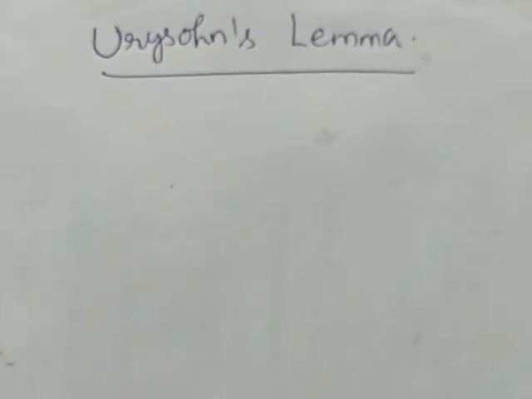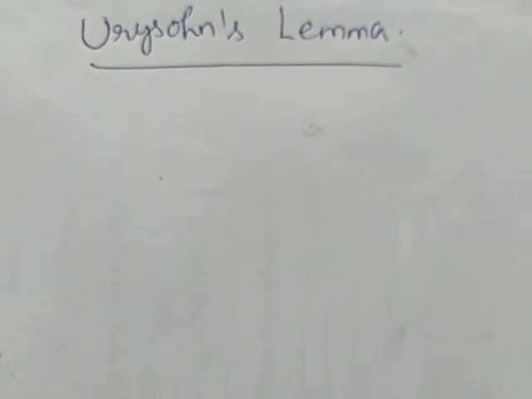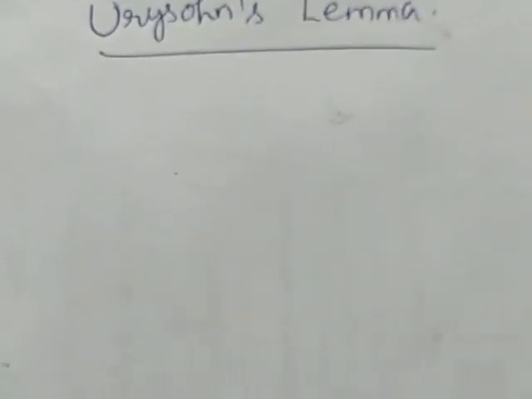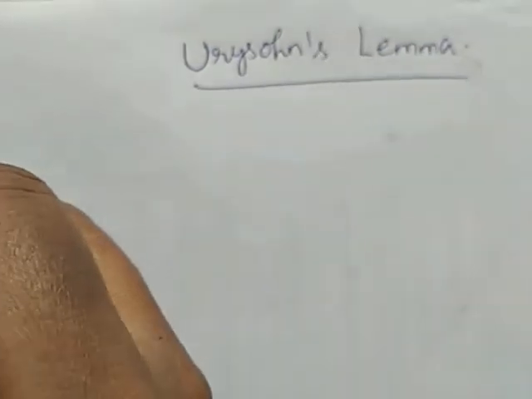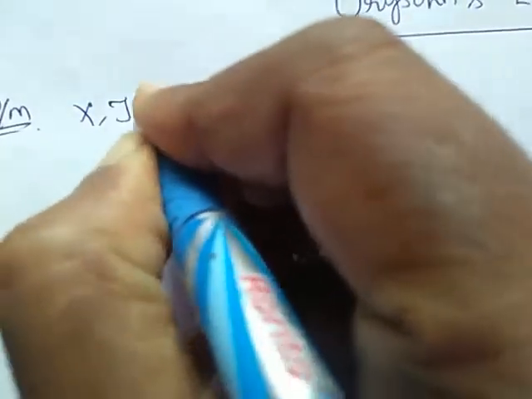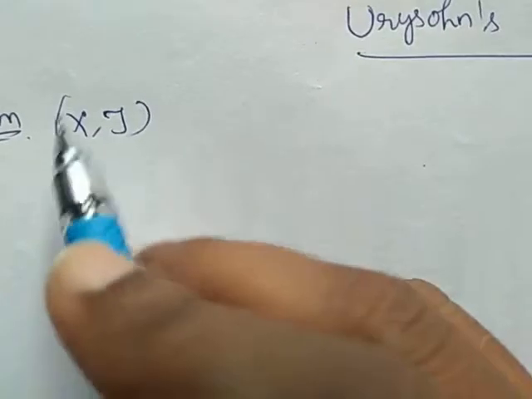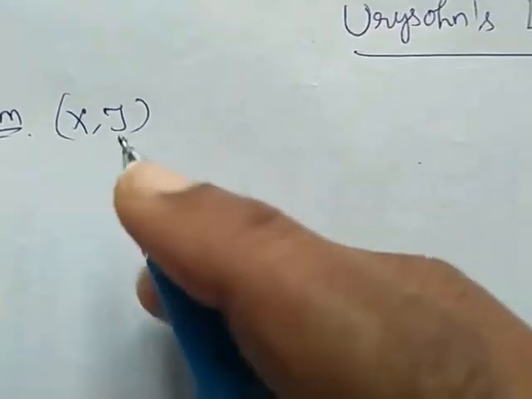Hello students, in this video we are going to study what is Urysohn's lemma. So what it states is, we are considering a topological space (X, τ). This is said to be normal if and only if